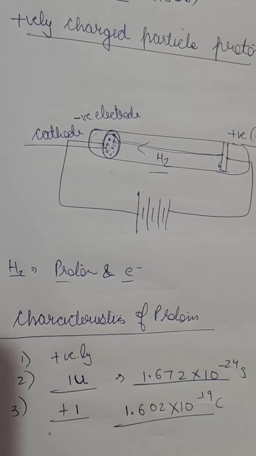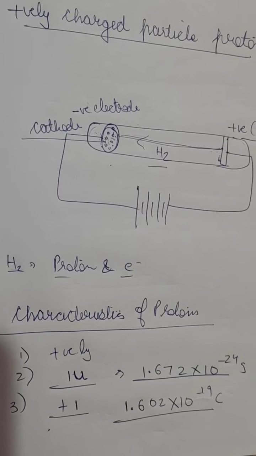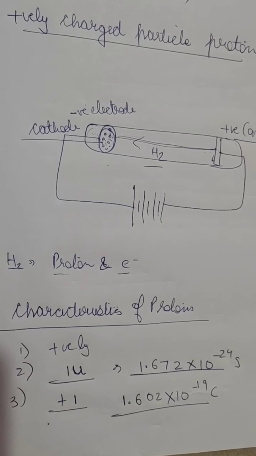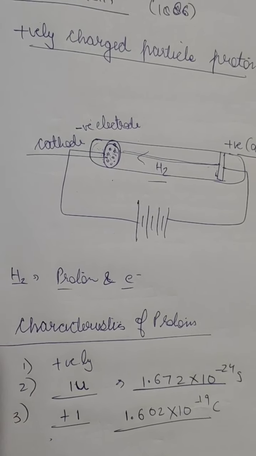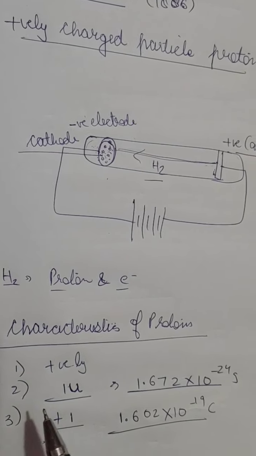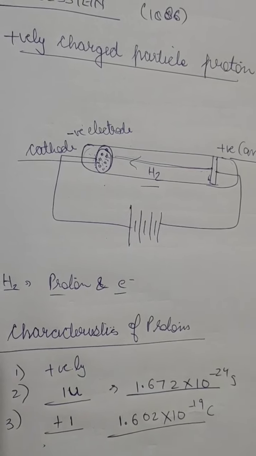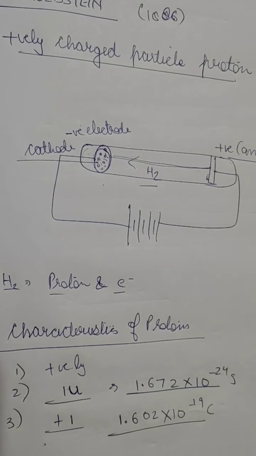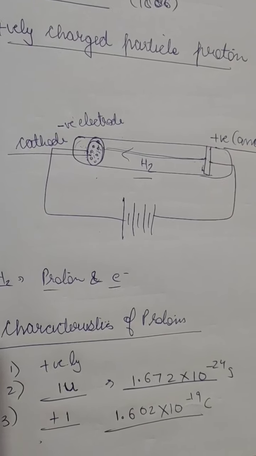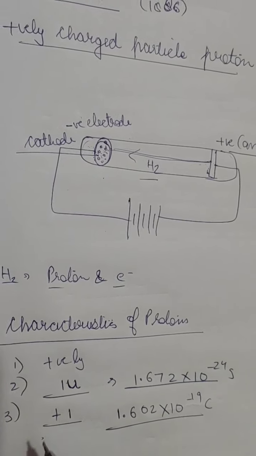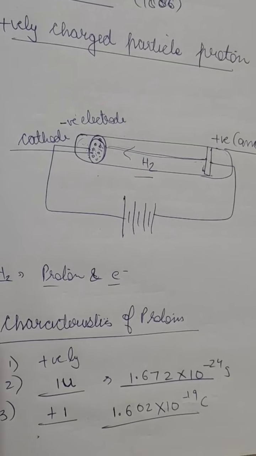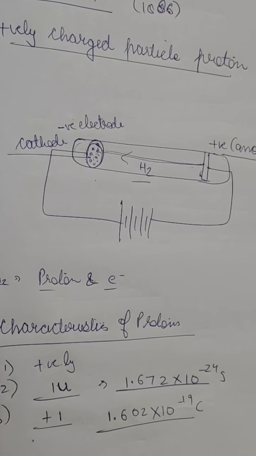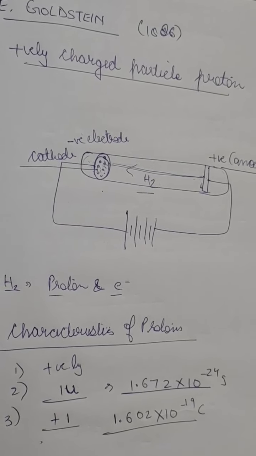So these we have also discussed in the previous lecture video, but again we'll go through this. Protons are positively charged particles of an atom. A proton has mass, and a proton also has charge. The mass of a proton is around 200 times the mass of an electron. It's quite heavy compared to an electron.